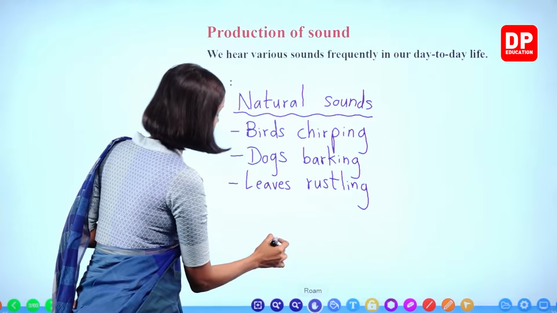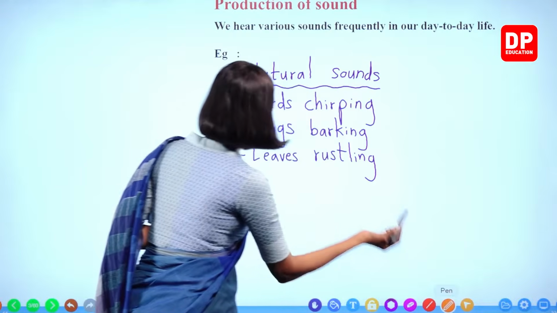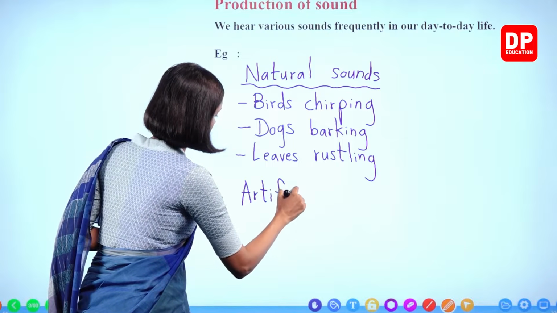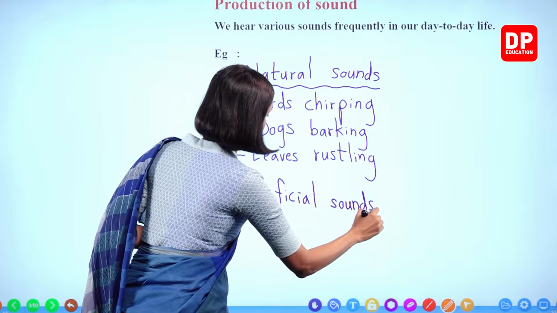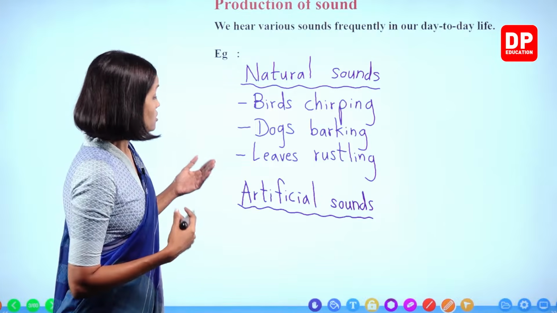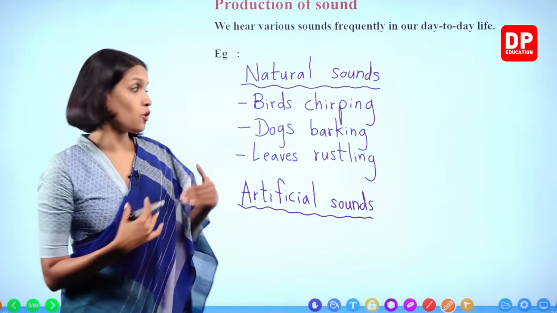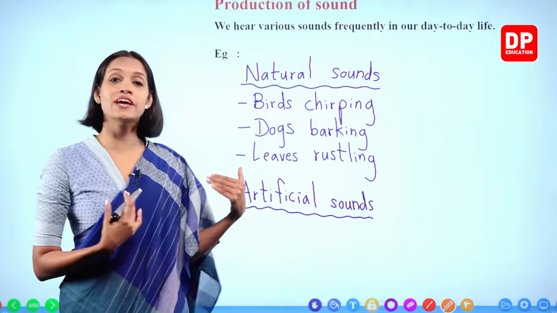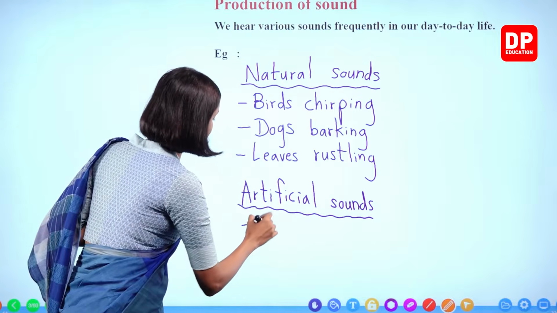Let's write some examples for artificial sounds as well. What are the artificial sounds, children? What are the examples? We can write the school bell ringing, right? School bell is an artificial object. So the sounds made by artificial objects are known as artificial sounds.